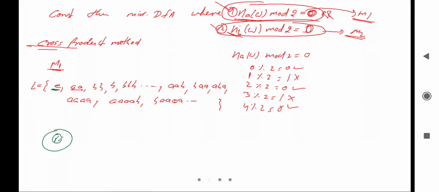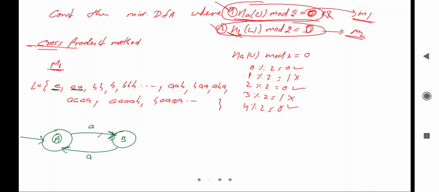Let me say it is A, and this is the initial state and final state, so null is accepting. After that it is accepting double A. Double A means, can I take this one further state? Let me say it is B, and here it is A. We are looking for the acceptance of A. Now it can accept 2 times A, 4 times A, and 6 times, and so on, right?